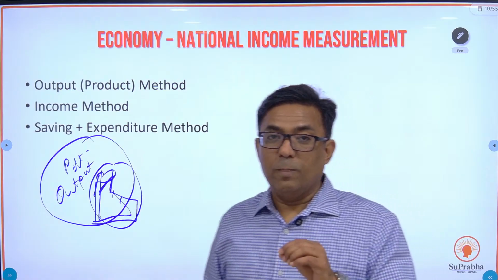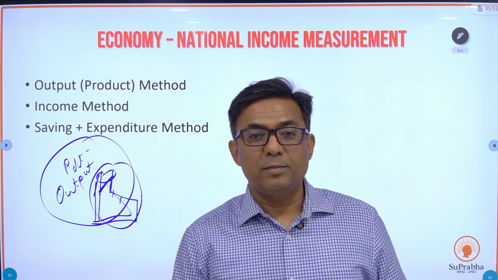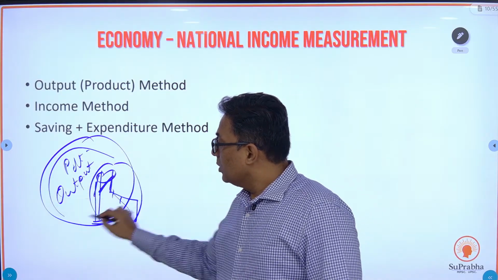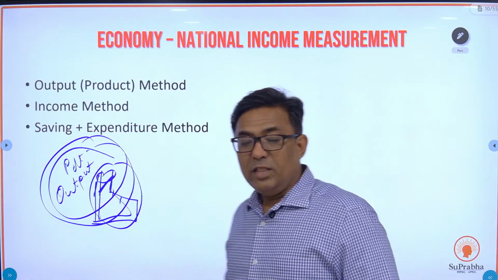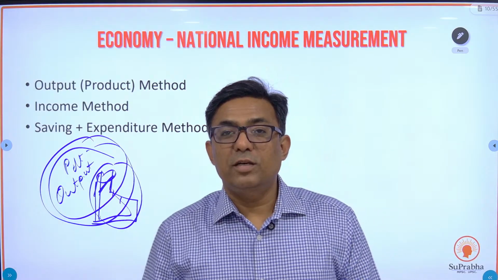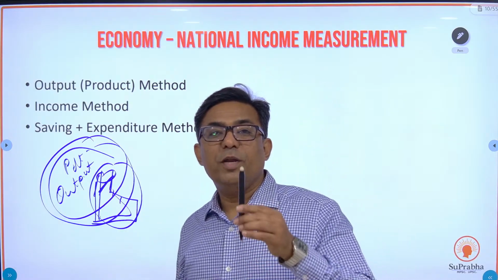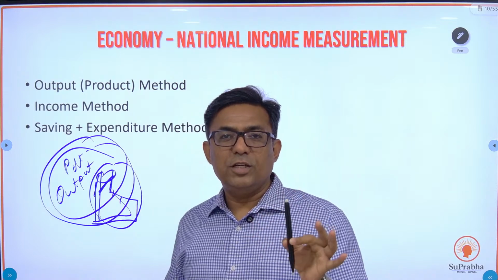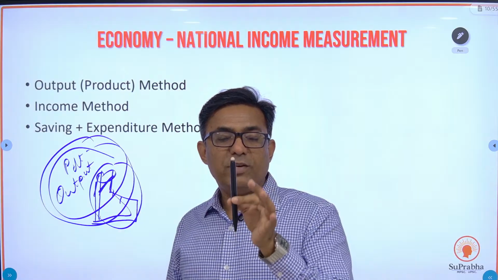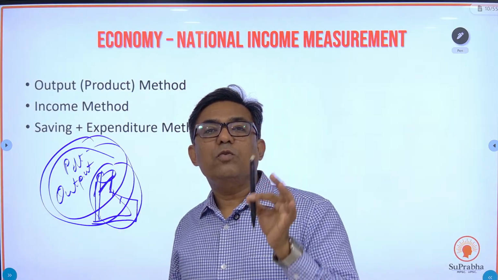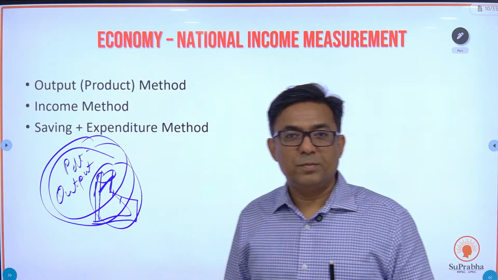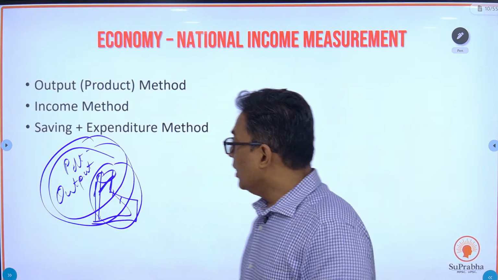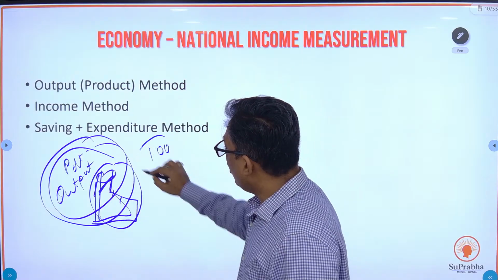Now comes the tricky part. Please understand. Suppose, let us simplify, in this financial year you have just manufactured one pen. I am simplifying the economy. In a financial year this country has manufactured just one pen. The value of this pen is 100 rupees. So what is the GDP according to the output method?